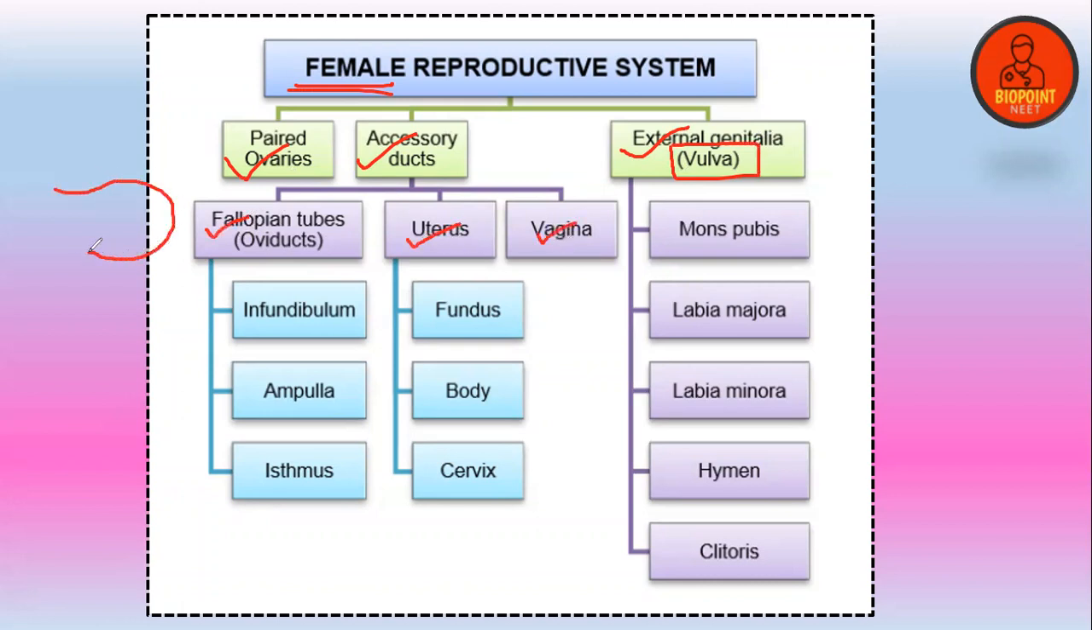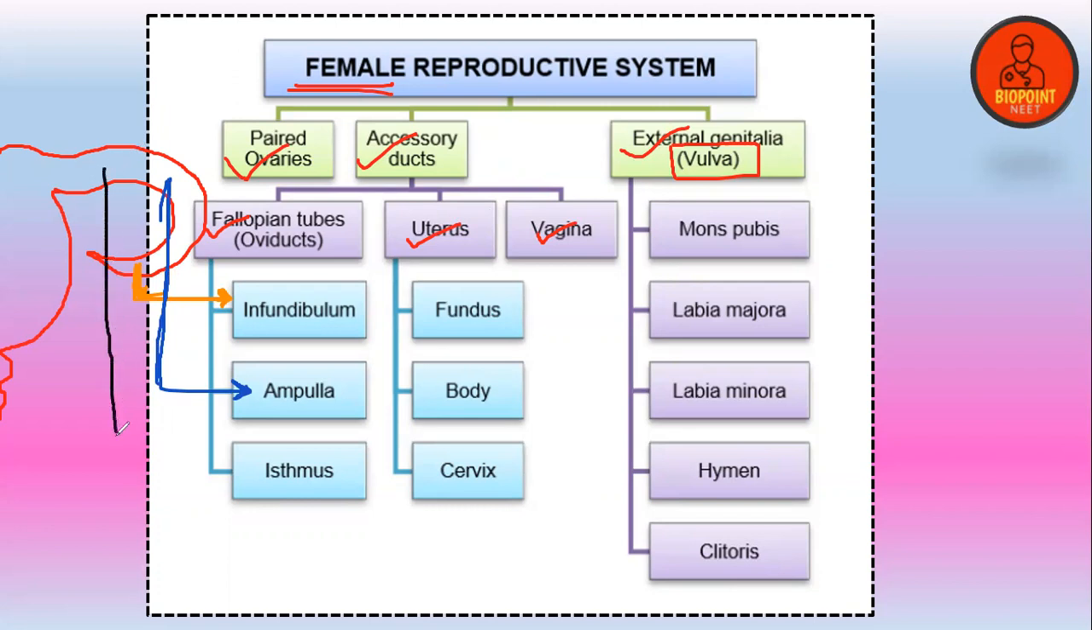Look, if this is the fallopian tube, you can see that the initial part of the fallopian tube is known as the infundibulum. Next, this part is known as the ampulla. These are different parts of this particular fallopian tube, or the oviduct. So I hope you can make it clear.